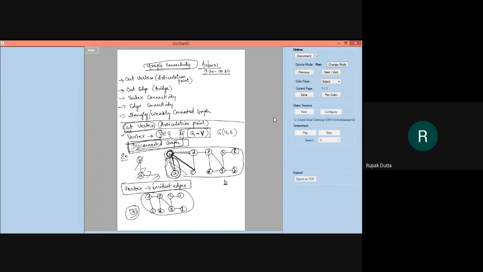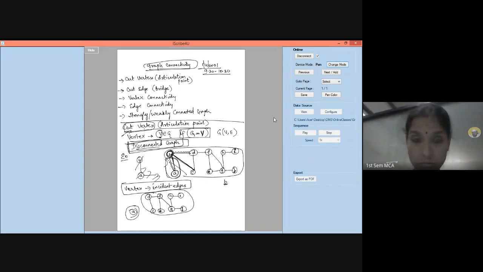No, ma'am. Why not? If I remove D, what will happen? This BD edge will go. This DC edge will go. DF edge will also go. So this part of the graph, FEGHIJ will become one part of the graph. And then BAC will become another component of the graph. Yes or no? So D is also a cut vertex. Are you understanding what I'm saying?